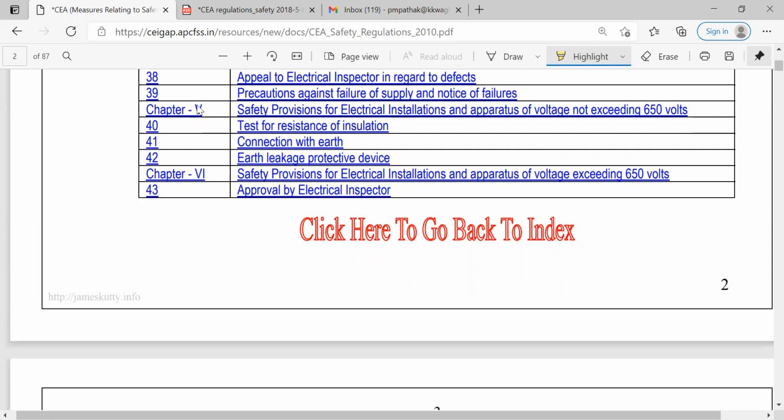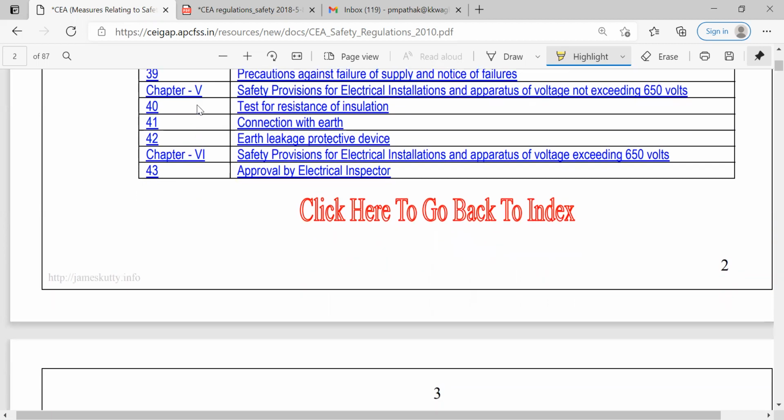Then chapter 5 is related to the safety provisions for electrical installations and apparatus of voltage not exceeding 650. So it is less than 250 in the previous one. Now it is 250 plus, but less than 650. So that is the range. Then again, different guidelines are given, that is for the test of resistance of insulation, connection with the earth, then earth leakage protecting devices. Because now this is the 250 to 650 volt criteria.